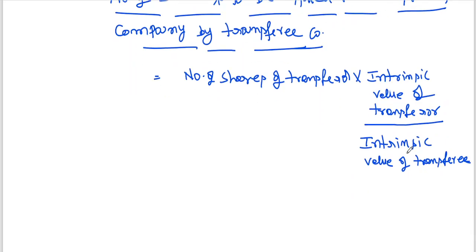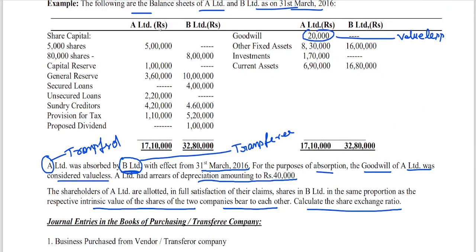For that purpose, first of all, I need to find out intrinsic value. How to find out intrinsic value? I told you intrinsic value is nothing but net worth or net assets.